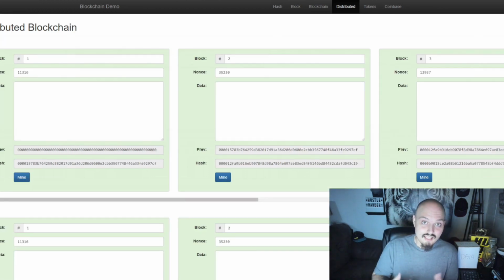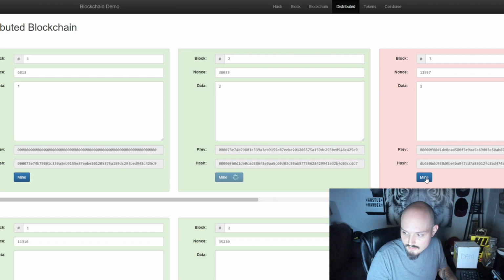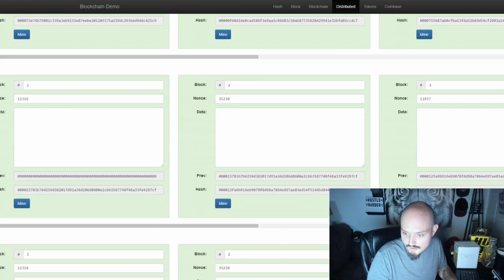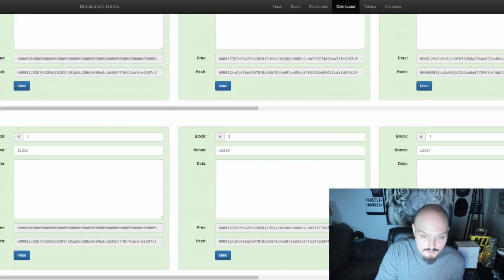This consensus is what keeps the blockchain legitimate. So let's go ahead and go in here and let's say data 1, data 2, data 3. Now we can go ahead and mine that. Now what you see here, you see peer A, peer B, and peer C. You can kind of think of these as participants on the blockchain. All of these miners are coming together to process transactions, and they all basically have this static ledger of the history of the blockchain, where we are in the blockchain, and the individual hashes that are being spat out.